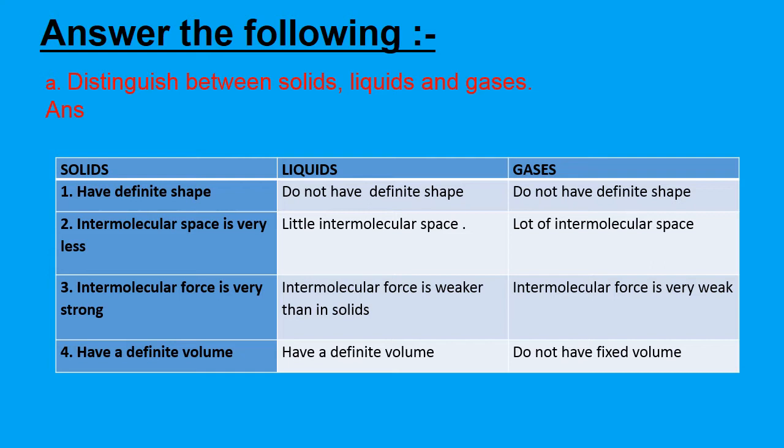Number 4, solids have a definite volume. Liquids also have a definite volume, but gases do not have a fixed volume. Fine. So this is our A part, distinguish between solids, liquids and gases.